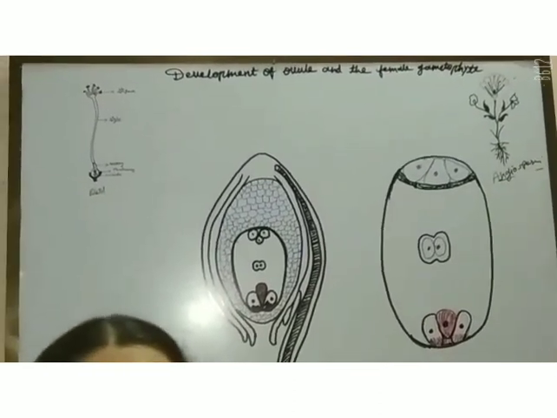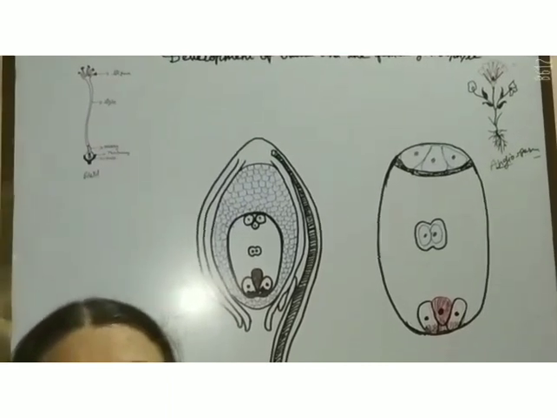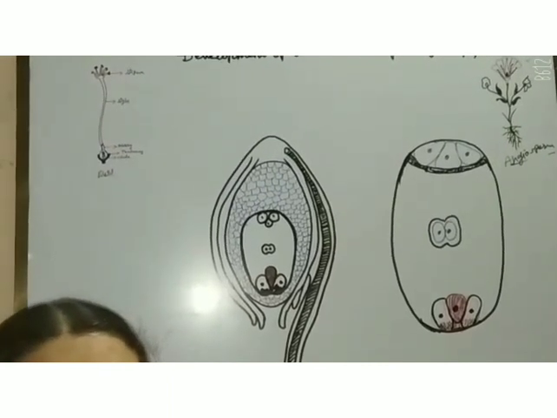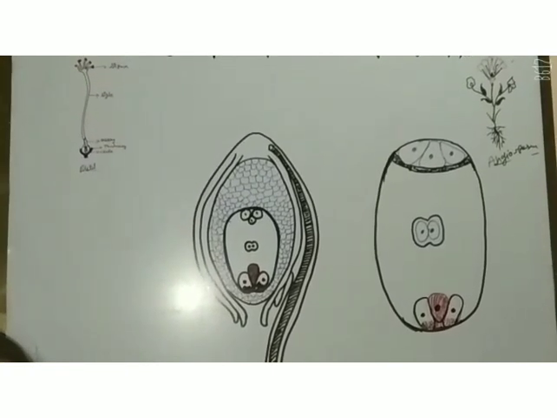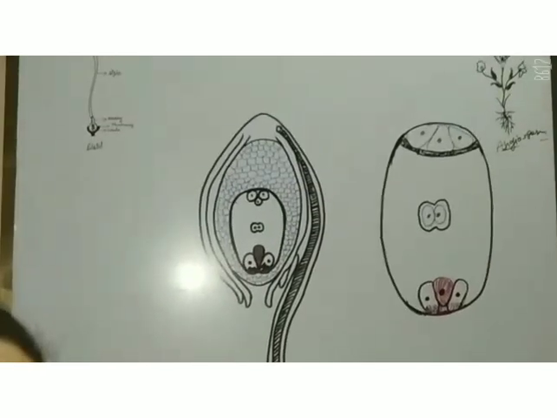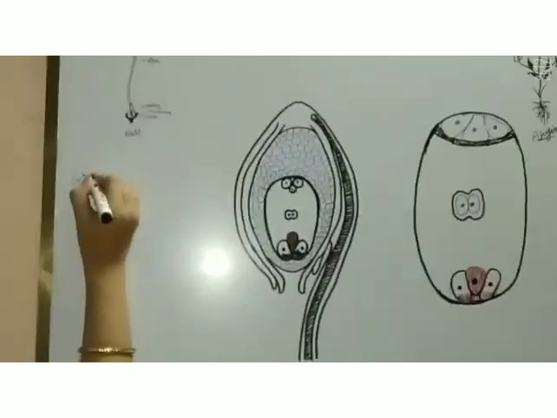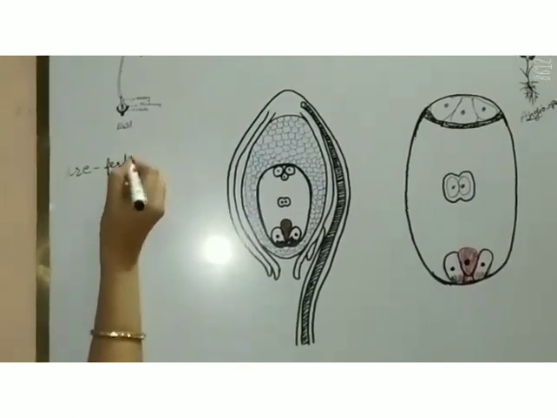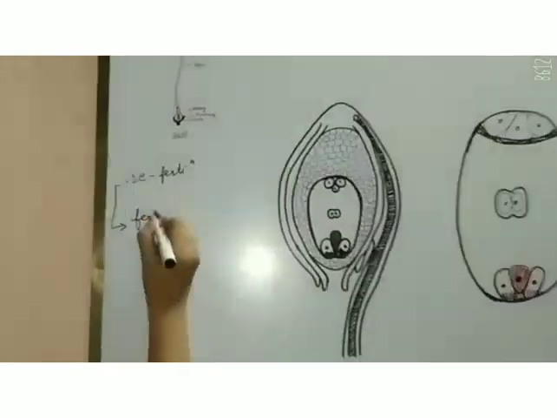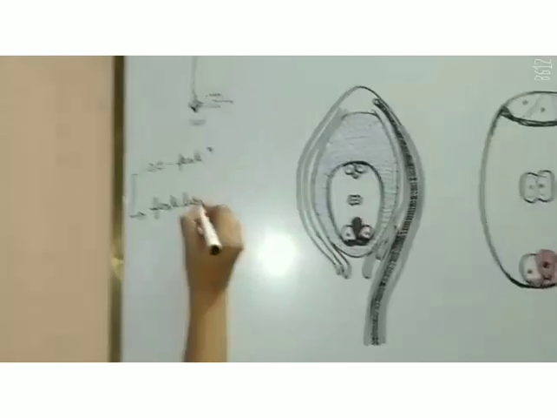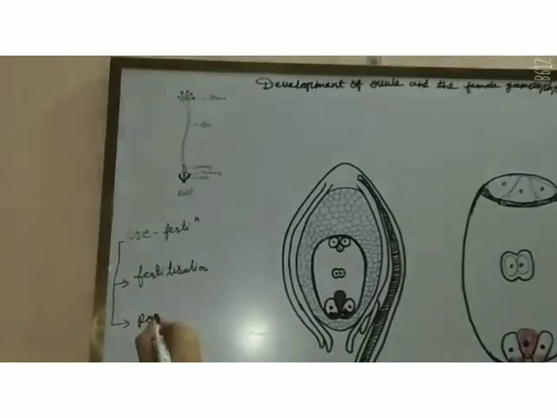Now, I would like to share some basic concepts, some facts with you which will make the study convenient for you. If we are studying sexual reproduction in plants, we have to study that a plant attains three main phases in its life: first, pre-fertilization, second, fertilization, and third, post-fertilization.